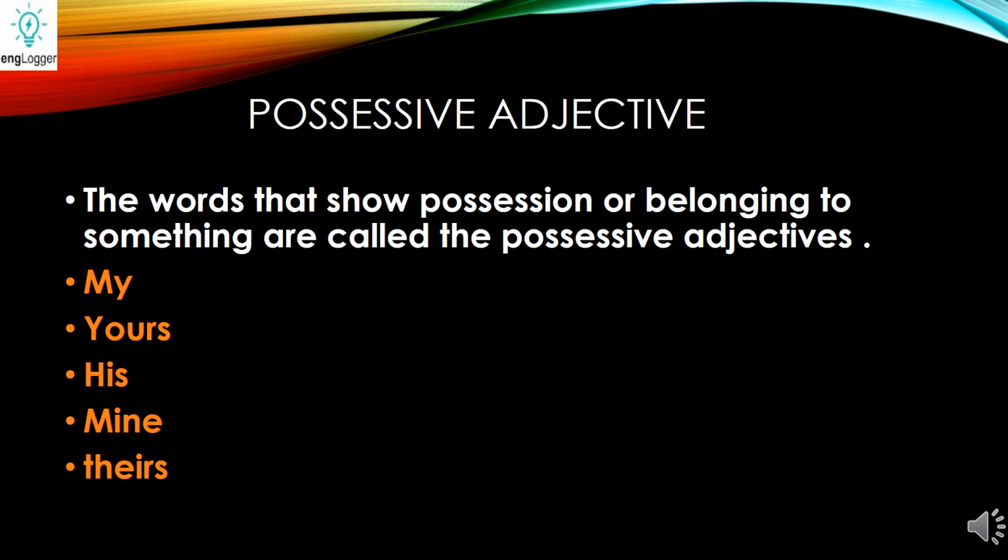Possessive adjective. The word possessive means that I'm very possessive towards my things. I take care of my belongings. Like yours, if you're possessive towards your things, like this is my bag and that is yours, which shows that the thing belongs to someone, or belongs to me, or belongs to my friend. That is possessive. So possessive adjectives are the words that show possession or belonging to something or someone. For example, this is my bag.